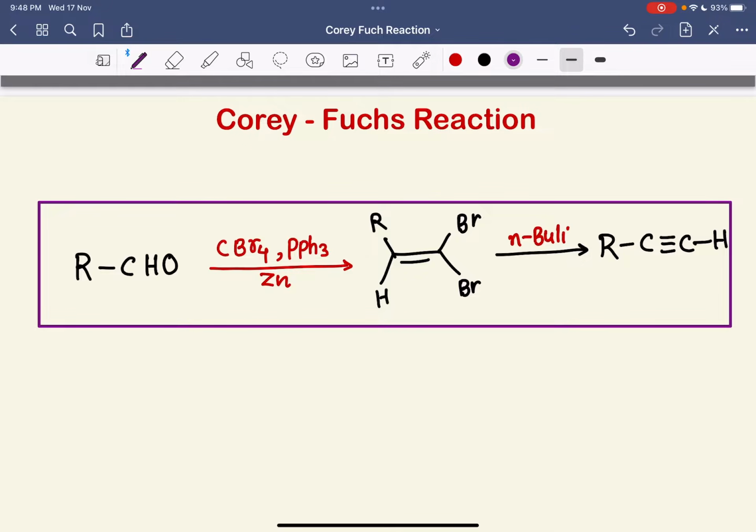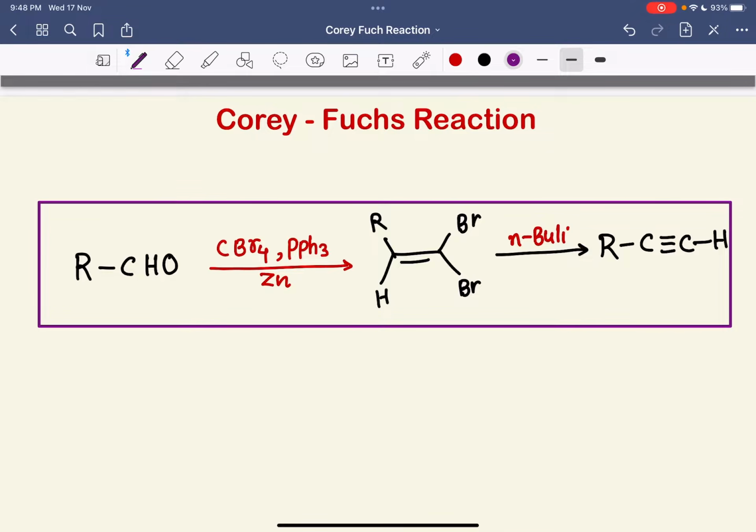That's why the names of the reactions are kept after those scientists. This is a way to show respect towards our scientists, who discovered these reactions.